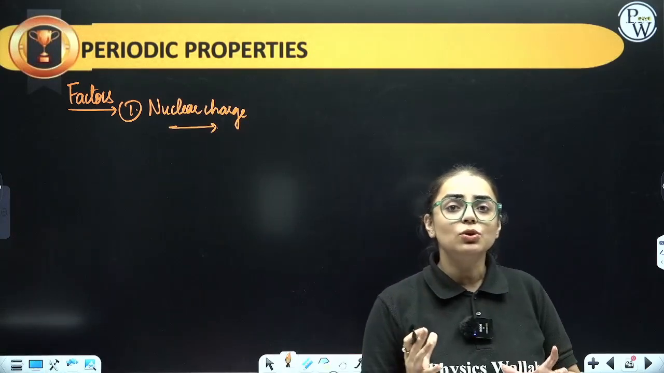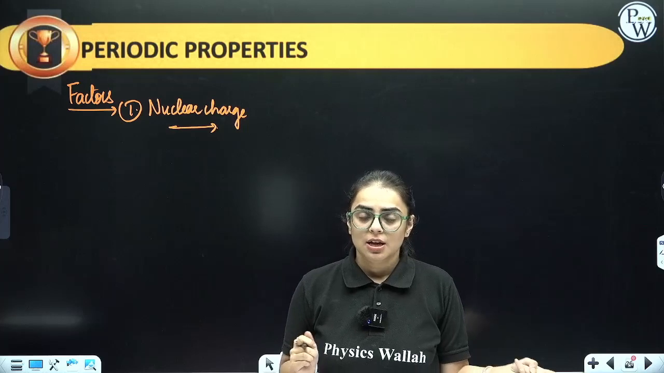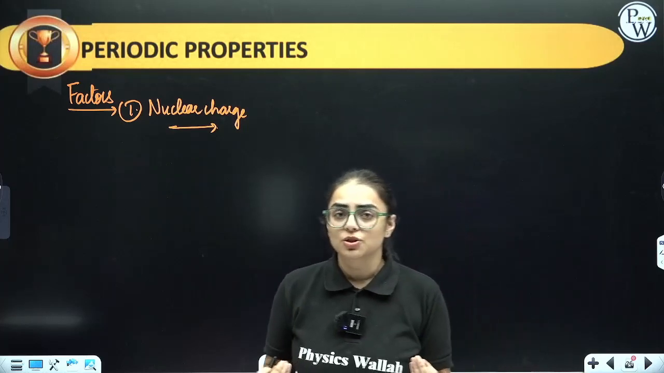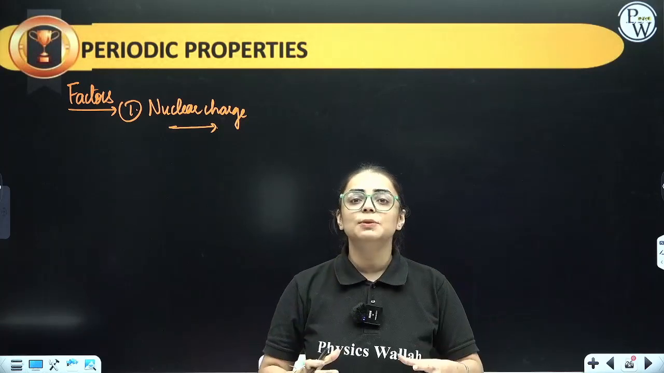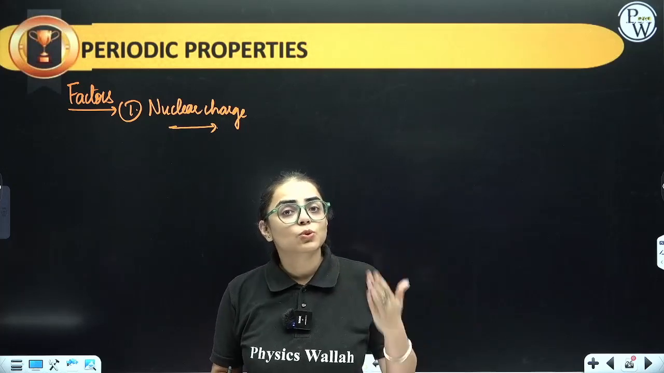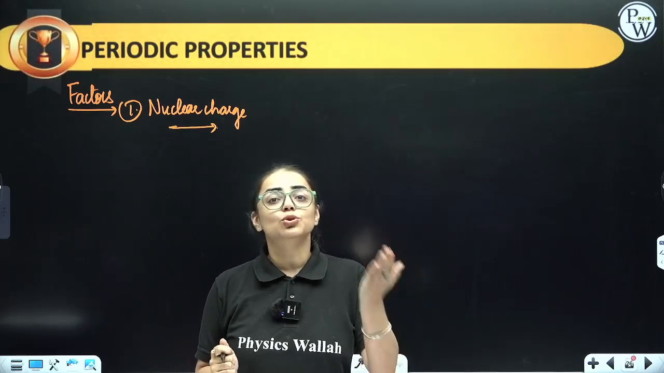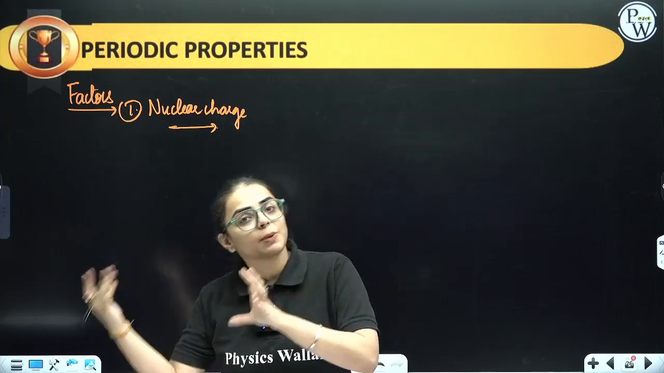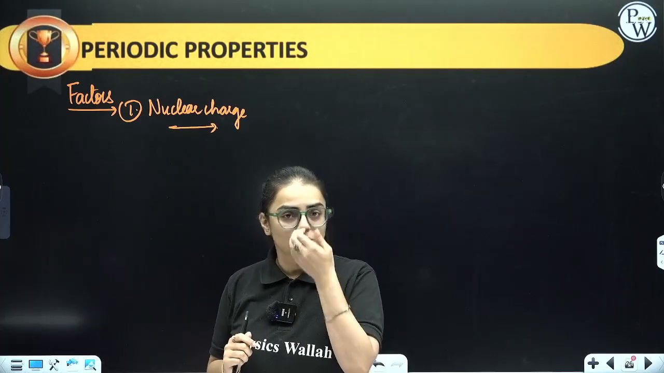Nuclear charge is that charge which is exhibited by the nucleus on the outermost shell electron. Now, nucleus is a positively charged species. It will attract a negatively charged species towards itself. So, the charge exhibited by the nucleus on the outermost shell electron is nuclear charge. Nucleus is positive in nature due to protons. So, the charge exhibited by them is basically our nuclear charge.